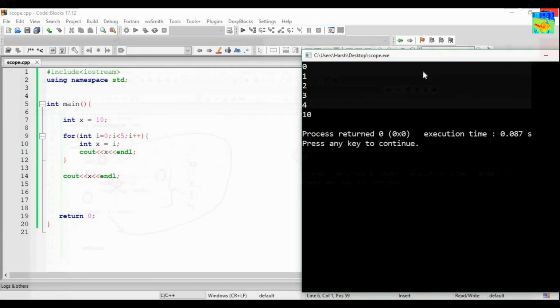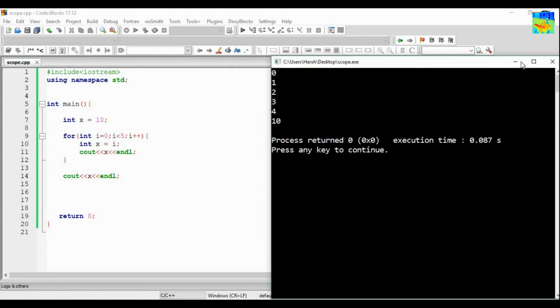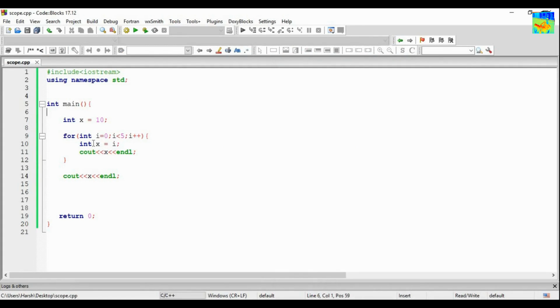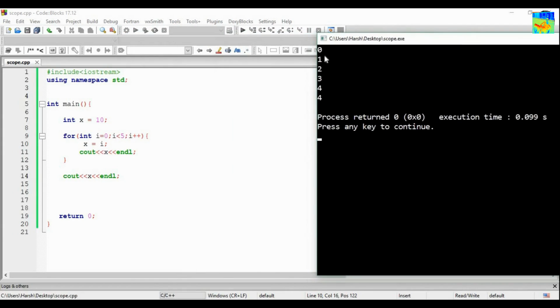Now what if I remove int from here? What will happen? So this is normal conditions. Let's see. So our output is 0, 1, 2, 3, 4 and again 4. In the last example it was 10. Okay. Now let's see what is happening here.